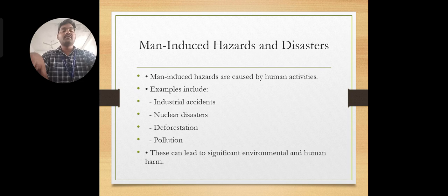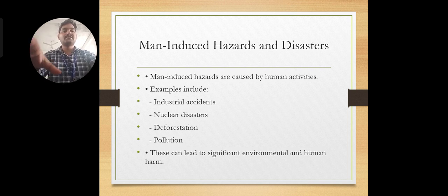So what is the reason for all of this? Because of man-made activities, because of the war going on, blasting takes place. Likewise, missiles are launched. Because of that, hazards are generated.